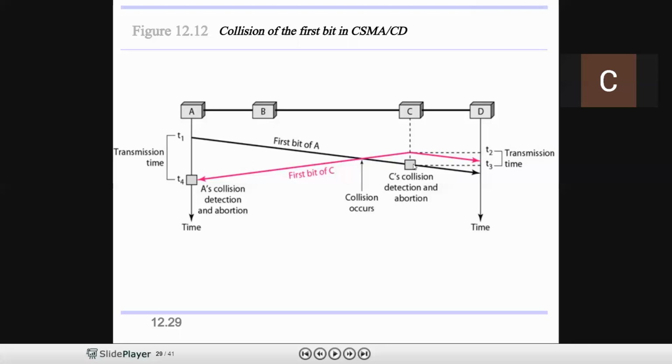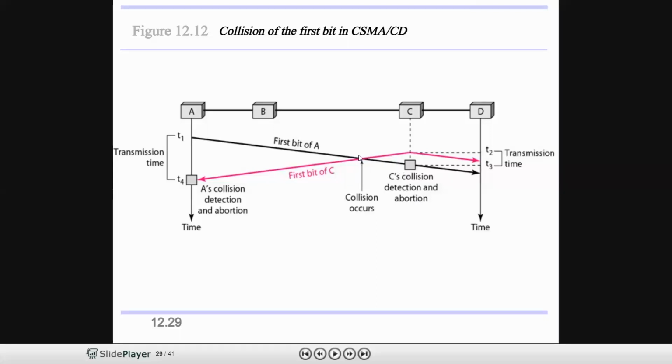At time t3, what happens? C's collision detection and abortion: the first bit of C and the first bit of A collide here, so this information is known to C at time t3. Once the collision information is known to the station, what will it do? It will stop the transmission.